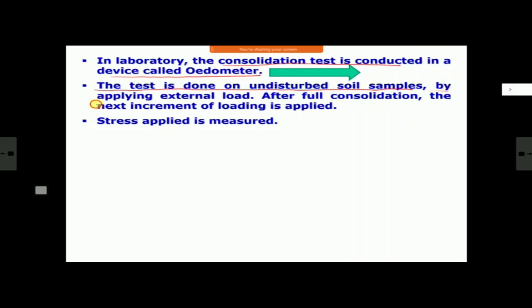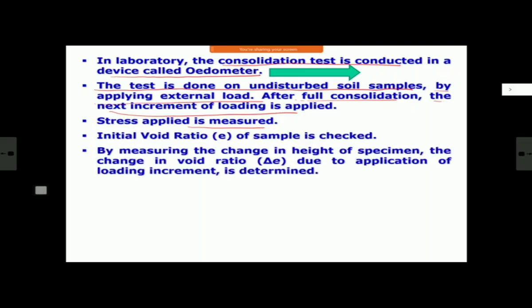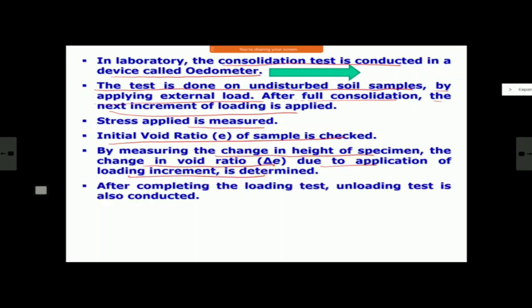And we do it by applying external load. And once full consolidation is done under that load, then you apply the next increment of load, like 24 hours yesterday, you for every load increment. And stress applied is measured. You can measure pore water pressure also, so that you know the effective stress. And you check the initial void ratio of the sample, either by using specific gravity or void ratio directly. And by measuring the change in height of the specimen, the change in void ratio delta e due to application of load increment is determined. Then once you complete the loading test, most of the time you do an unloading test also. I will tell you the reason when we see the graph there. Normally you do loading and then you do unloading also.